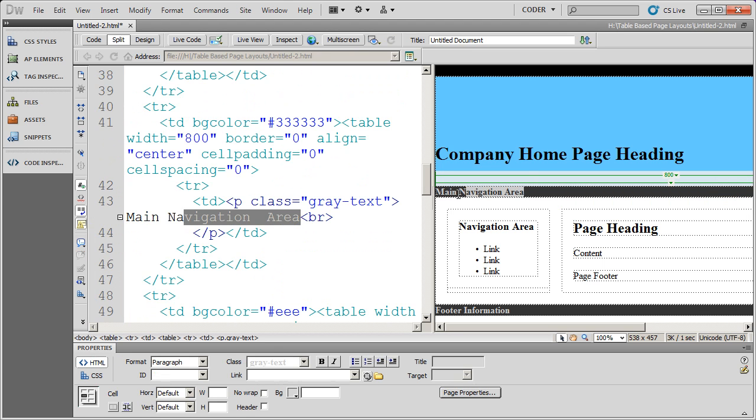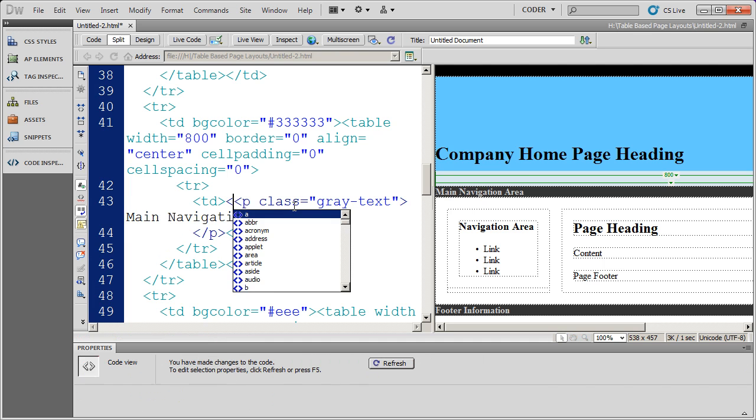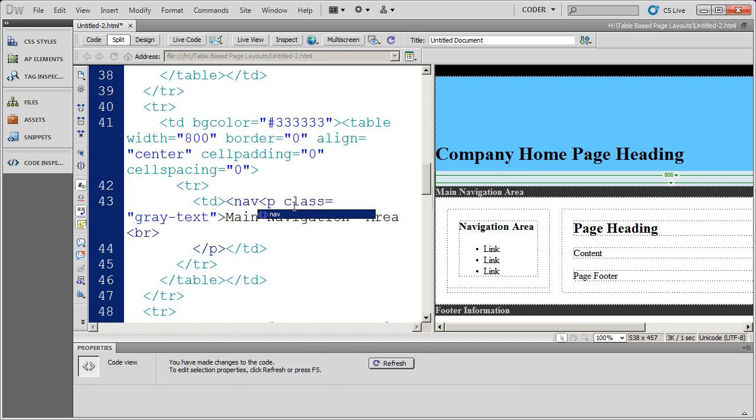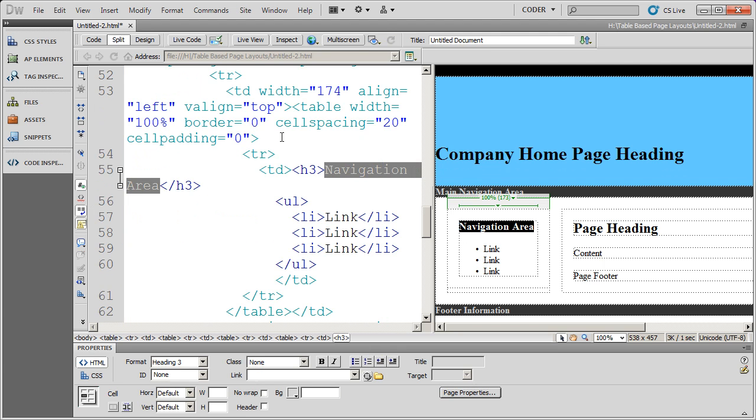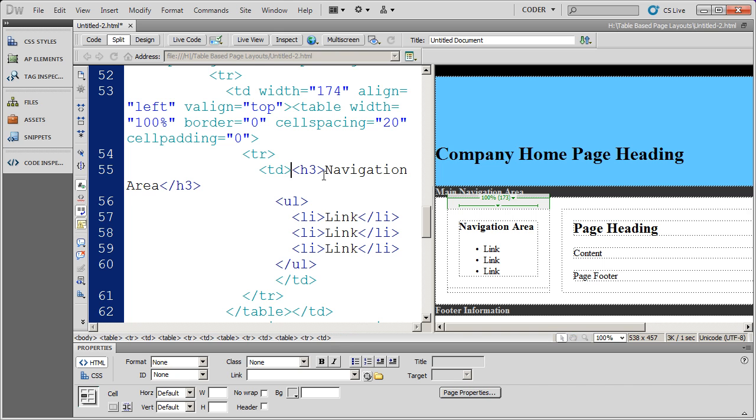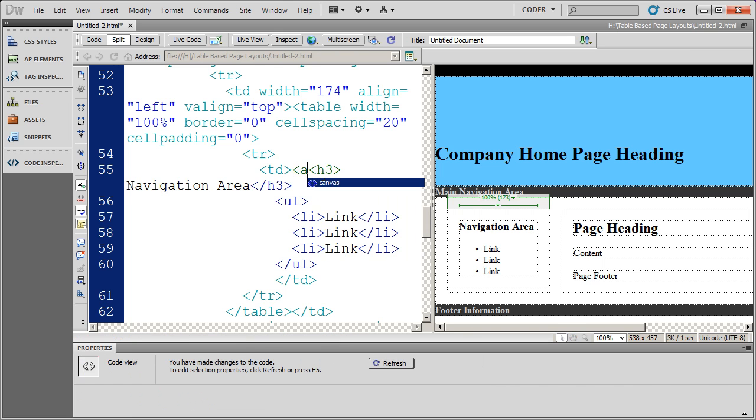I'll do the same thing for my navigation area. There's that data cell that's going to contain the navigation. I'll put the nav declaration in there, and then I'll put the closing one right there. And then I'm going to highlight that, and there's another table data cell. And I'm going to put the nav tag in.